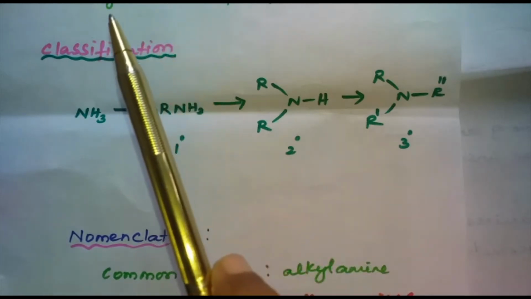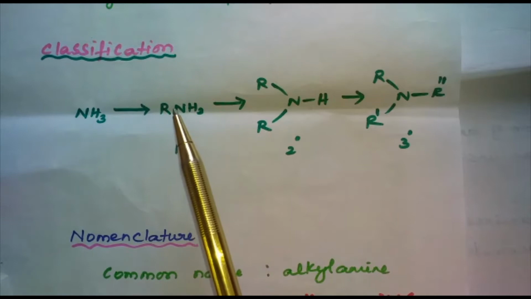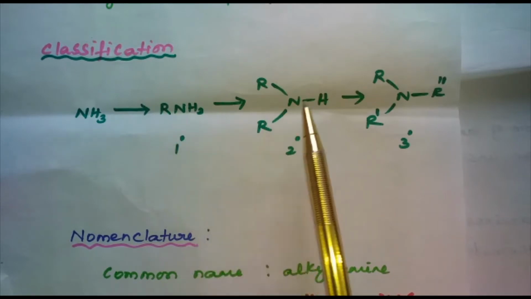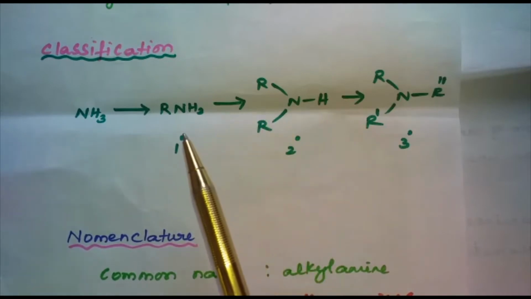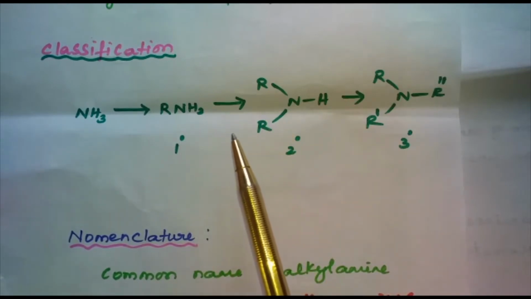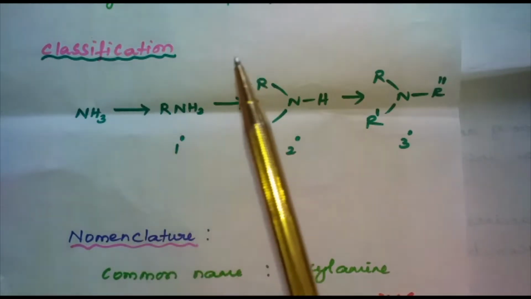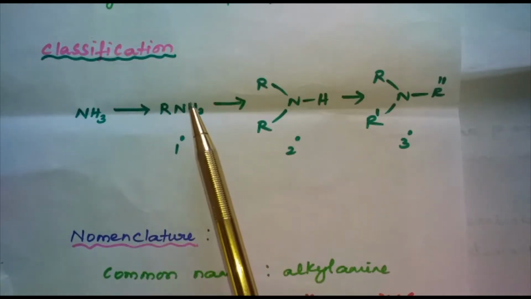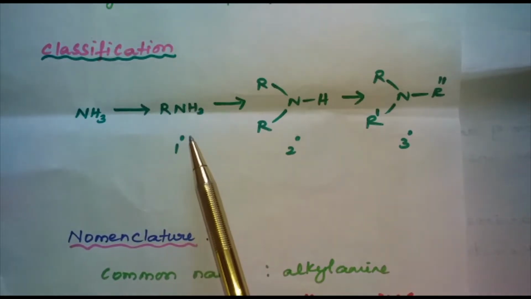Next one is classification of amines. Amines are classified as primary amine, secondary amine and tertiary amine depending upon the number of hydrogen atoms replaced by alkyl or aryl groups in the ammonia molecule. If one hydrogen atom of ammonia is replaced by R or Ar, it is known as primary amine.